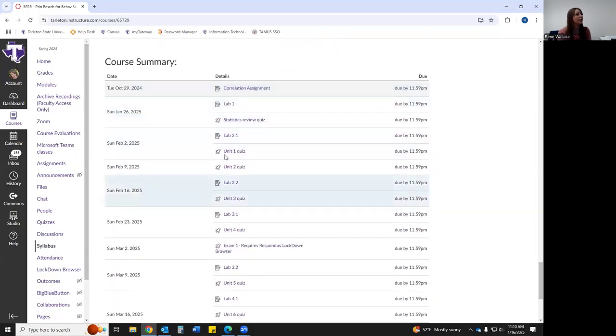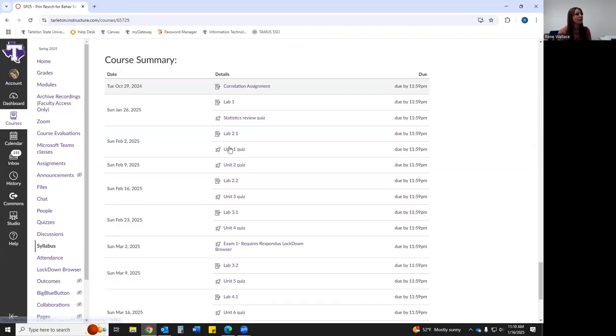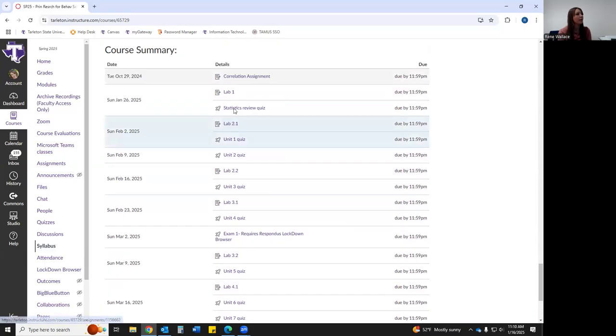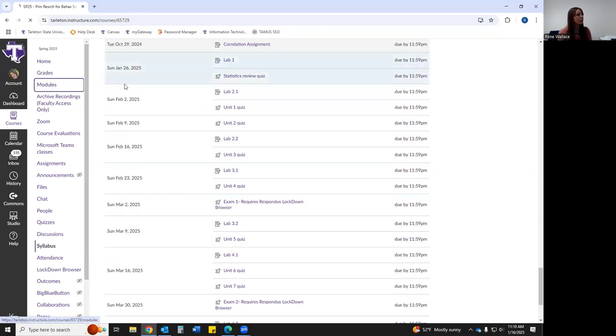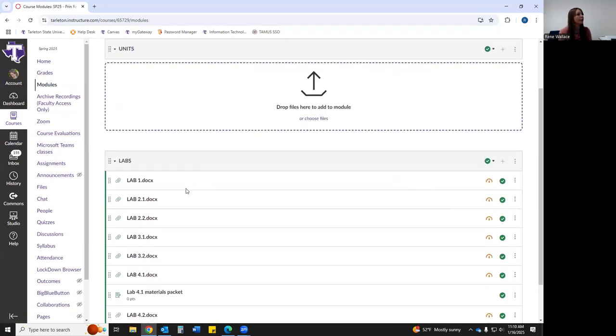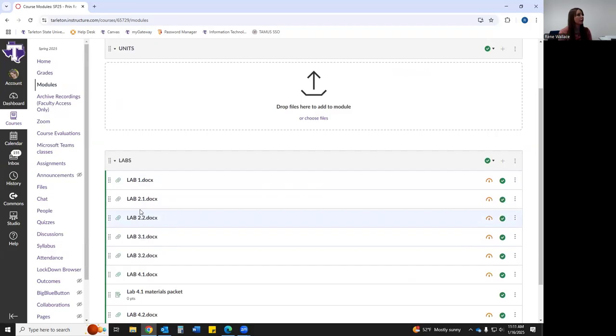And then if you scroll down further, you can see where these labs come in. Lab 1, Sunday, January 26th. Lab 2.1, February 2nd. 2.2, February 16th. So on and so forth. Go to the module section here, and that's where you can see the instructions for every one of the labs.